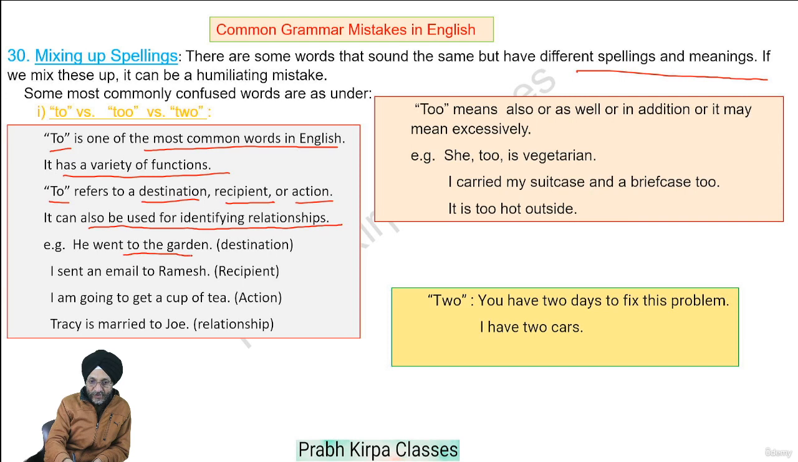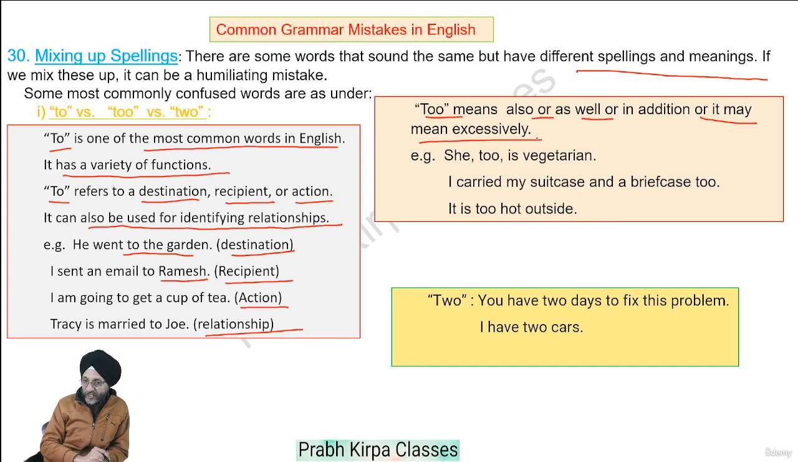He went to the garden. Garden is the destination. I sent an email to Ramesh. Ramesh is the recipient. I am going to get a cup of tea. Here action is involved. Tracy is married to Joy. This is a relationship. Too means also or as well, or in addition, or it may also mean excessively.